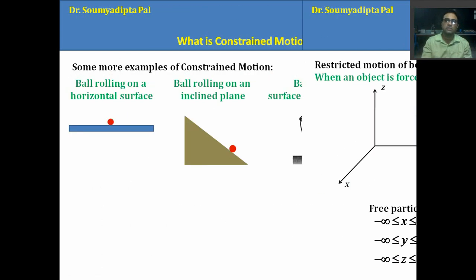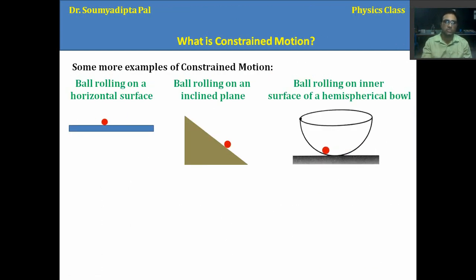Now let's discuss different examples of constraint motion. A ball rolling on a horizontal surface, a ball rolling on an inclined plane, a ball rolling on the inner surface of a hemispherical bowl, all are examples of constraint motion. Why? Because if this plane is not here, this horizontal surface or inclined plane or the inner surface of the hemispherical bowl, the particle can go anywhere, but it is constrained to move on these surfaces, right?